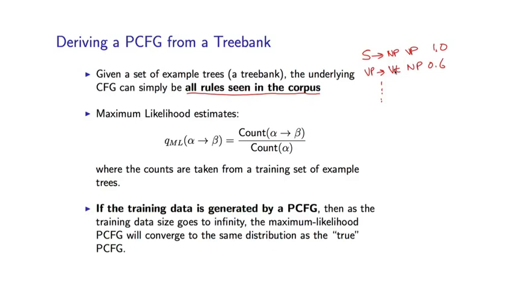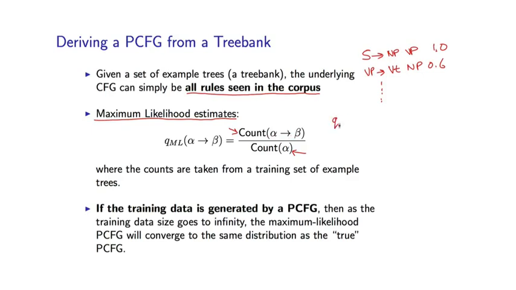How do we estimate the parameters? Remember, q of some rule alpha goes to beta is the probability associated with that rule. We're again going to make use of maximum likelihood estimates, which again have a very simple and intuitive form. To estimate the parameter for some rule alpha goes to beta, we take a ratio. On the denominator we have the number of times we've seen alpha, and on the numerator we have the number of times we've seen the entire rule.